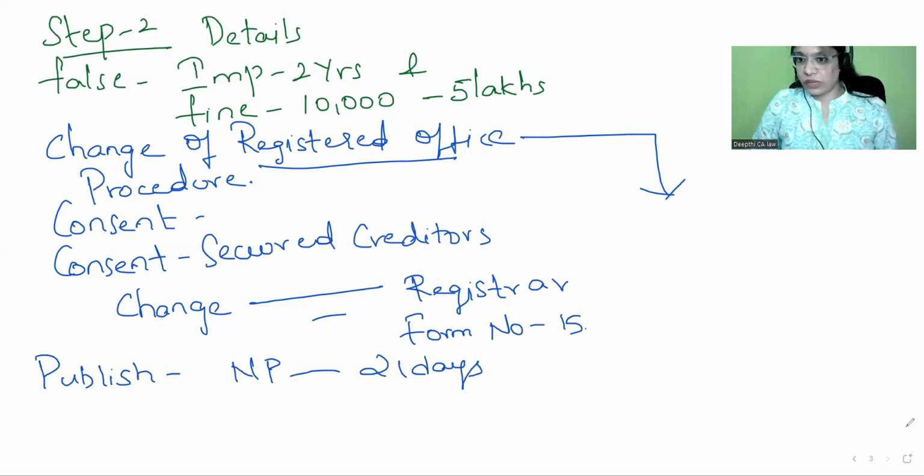Next concept is about conversions. Okay. So if at all you want to convert your firm into LLP or a private company into LLP or a public company into LLP. So first schedule, we have 4 schedules now. The first schedule refers to the rights and duties of the partners.